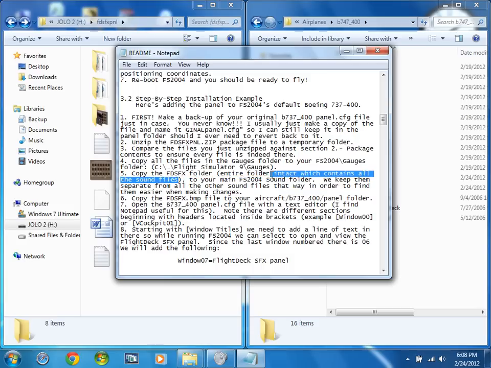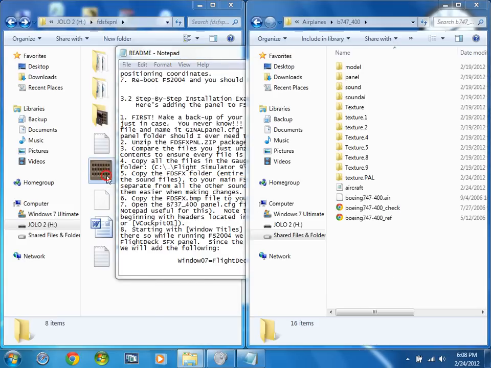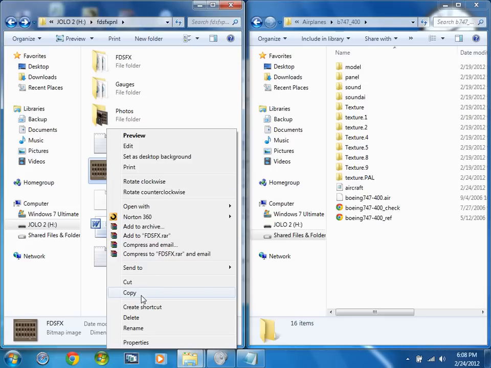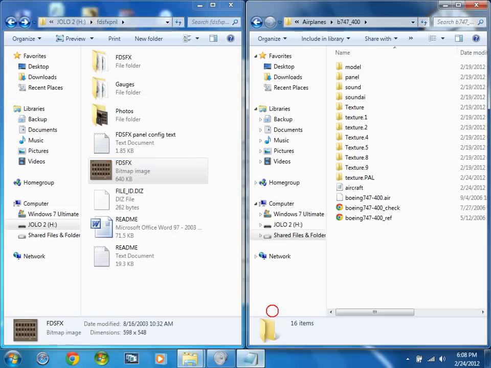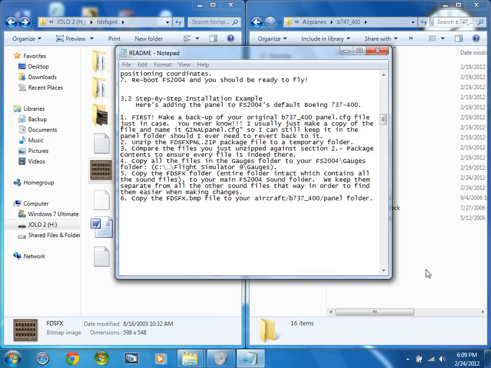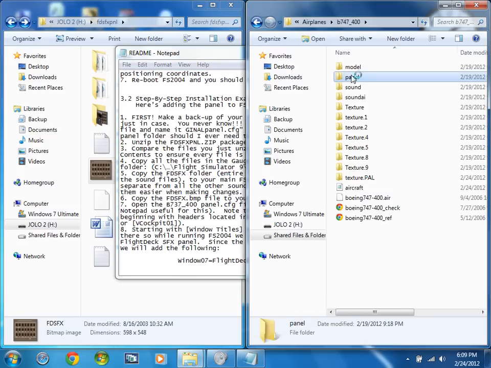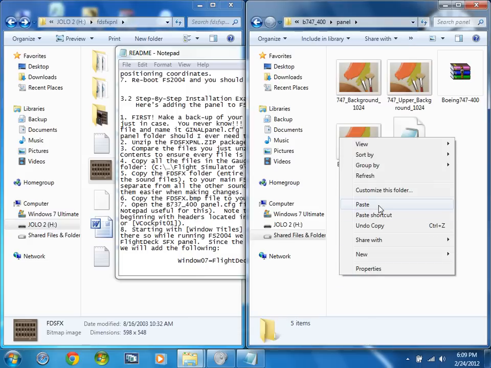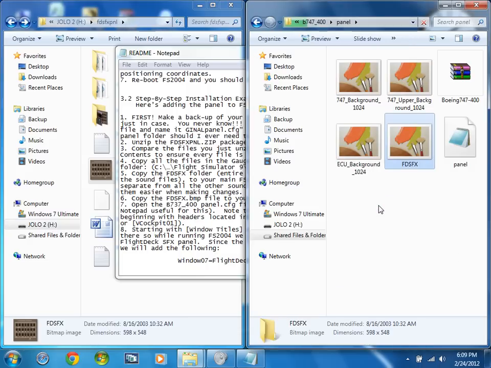Then after that, copy the FDSFX bitmap image to your panel folder. Right click on it, then hit paste. Then after that, just hit yes.